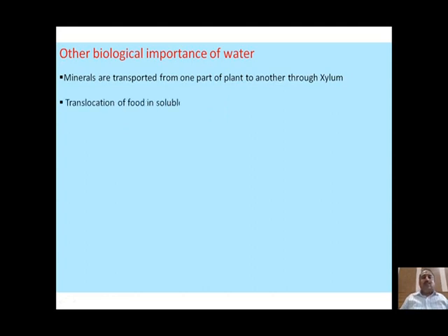Next, translocation of food in soluble form occurs through phloem. We know that in the process of photosynthesis, food is prepared by the leaves or other aerial parts.